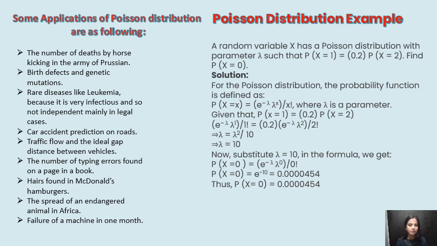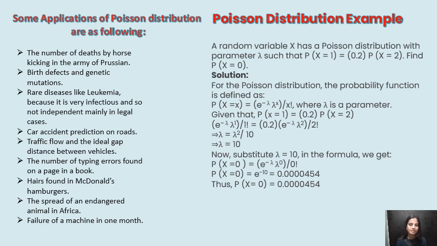An example for the Poisson distribution: a random variable x has a Poisson distribution with a parameter lambda such that P of x equal to 1 is equal to 0.2 times P of x equal to 2. Find P of x equal to 0. The solution: for a Poisson distribution, the probability function is defined as P of x is equal to e to the power minus lambda, lambda to the power x divided by x factorial, where lambda is a parameter.